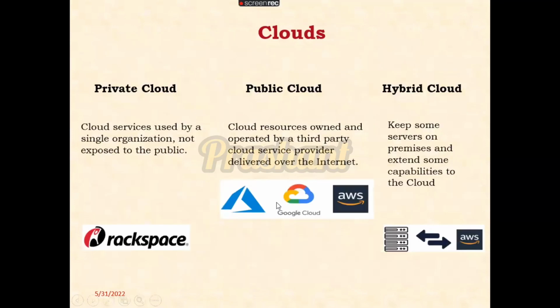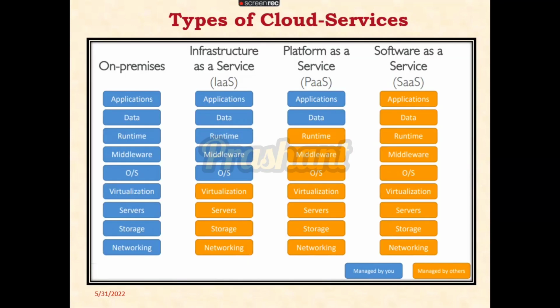These three are the services: software as a service, platform as a service, and infrastructure as a service. Now the question is, what is software as a service? What is platform as a service? And what is infrastructure as a service? Let's consider again the example of Gmail. So what is Gmail? Gmail is one service which is provided by the cloud.